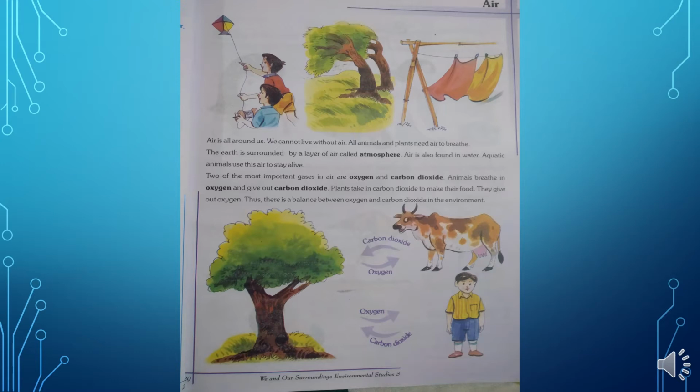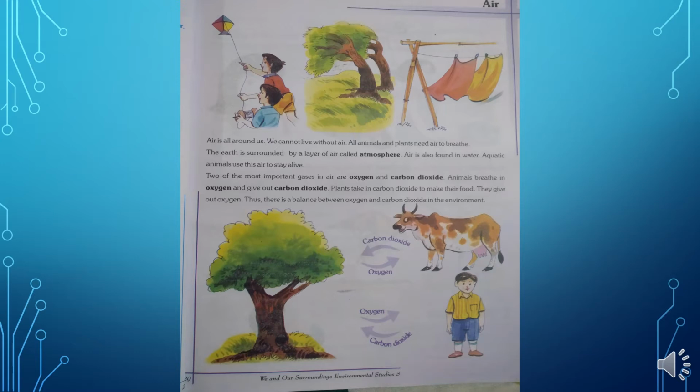As we have learned earlier, we can live for several days without food and a few days without water, but we can't live without air, as air is very important for us to survive. Air is very important because we need air to breathe. That's why air is very important for us to survive.